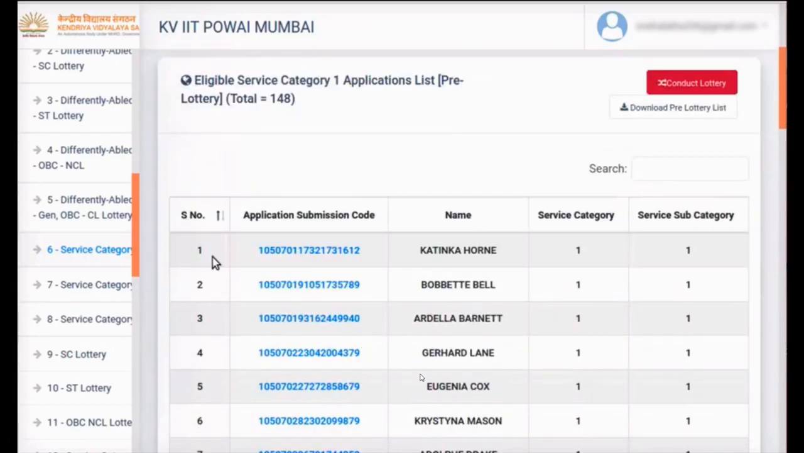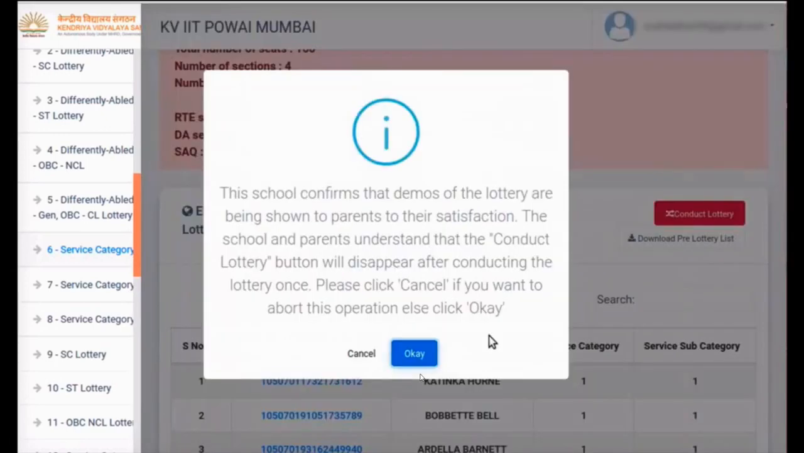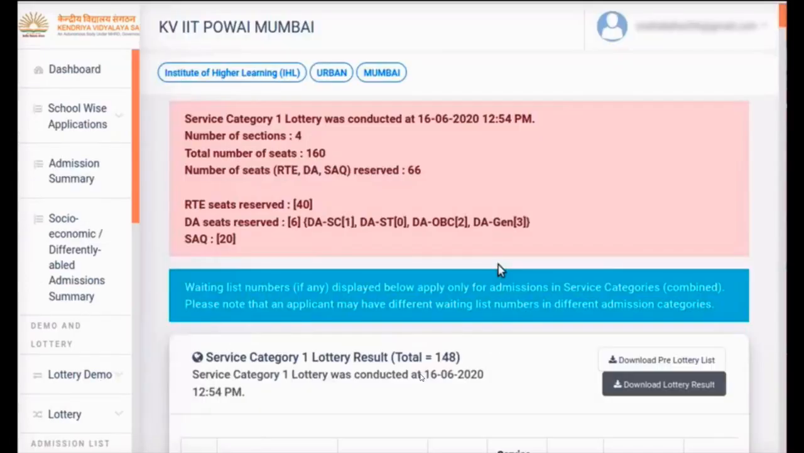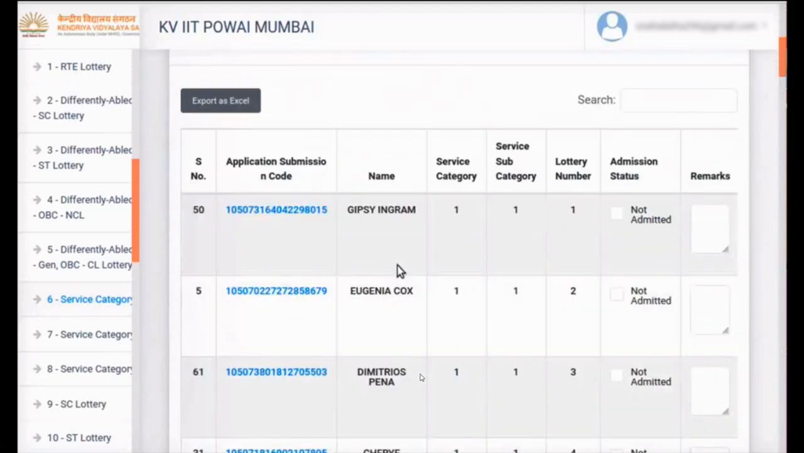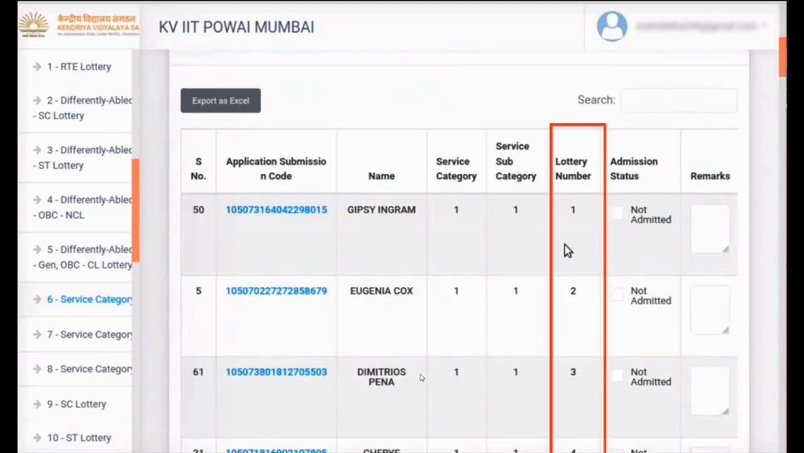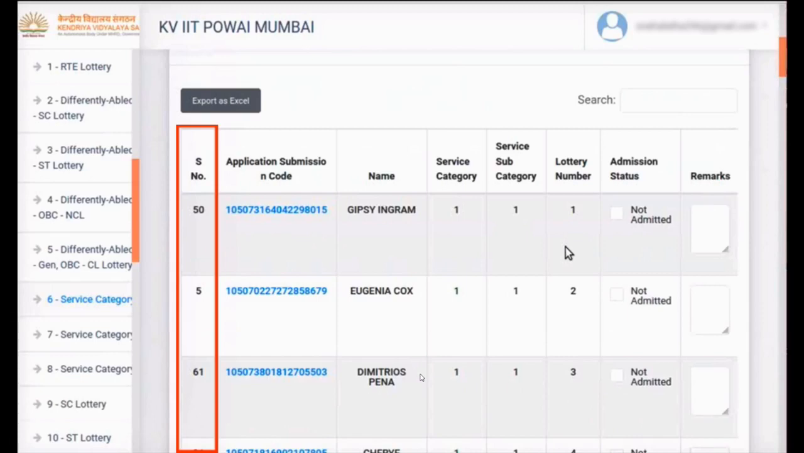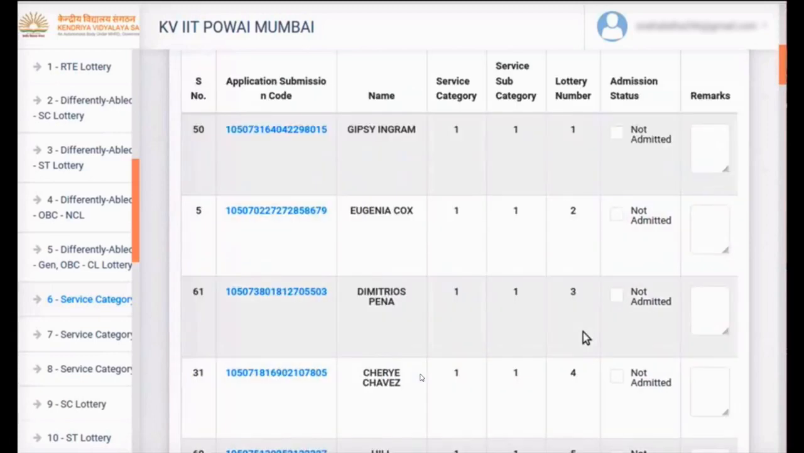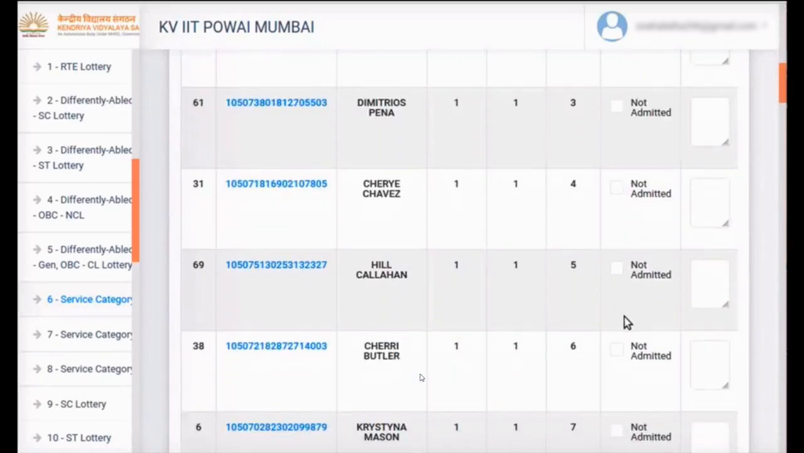Show the pre-lottery sequence numbers to parents. For each applicant, service category and service subcategory are also displayed. When you are ready to conduct the lottery, click on the Conduct Lottery button. Read the message and click on the OK button. The reshuffling of applications takes place. Show the post-lottery and pre-lottery sequence numbers to the parents. Scroll down the list of applications.